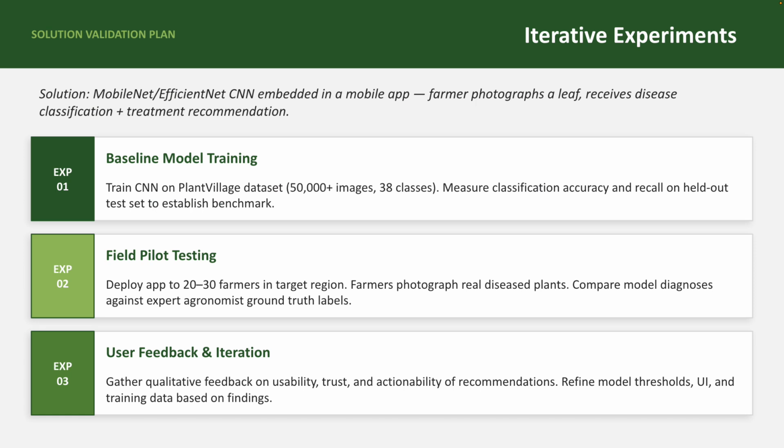In the third experiment, I would gather qualitative feedback from the pilot farmers on usability, trust, and whether the recommendations were actionable. This validates not just technical performance but real-world utility. Each experiment informs the next iteration, adjusting the training data, the confidence threshold, and the user interface based on findings.